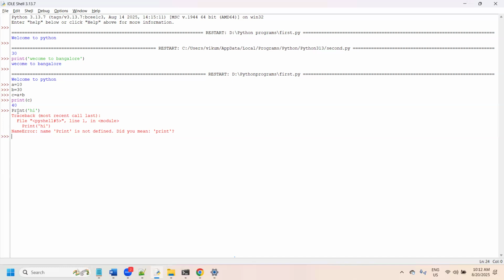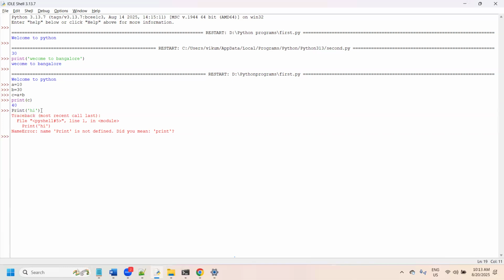If there are no syntactical errors, then your program goes further, and after that you will get the output of the program. Even in Python, as I said, debugging is very simple.